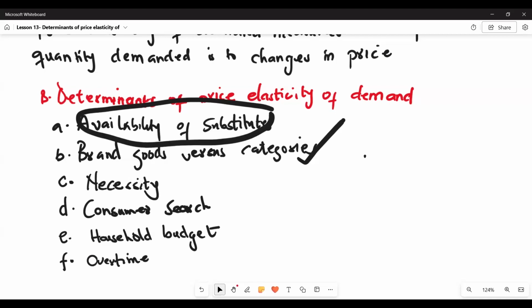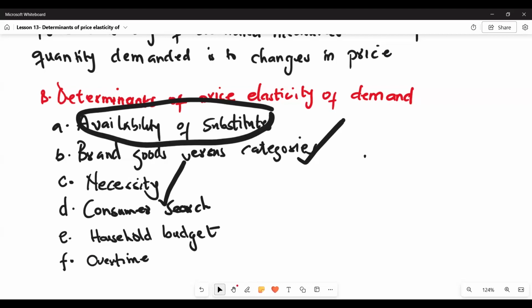The third factor that determines demand elasticity is whether the good is a necessity. Necessities are goods that you really cannot do without, and their demand is more inelastic. Examples of necessities are food and water. These are goods that you cannot live without.